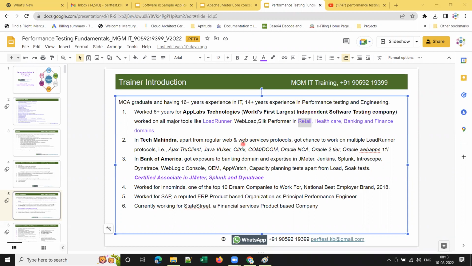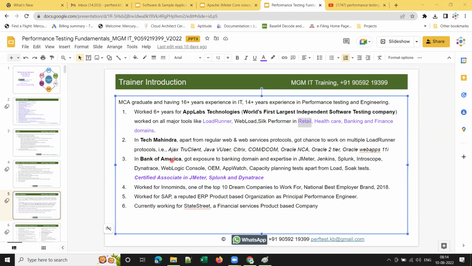3.5 years. There I got a chance to work on multiple LoadRunner protocols, let's say Ajax TruClient, Java Vuser, Citrix, COM/DCOM, Oracle NCA, Oracle 2-tier, Oracle Web Apps 11i, which most of the other performance testing engineers won't get a chance to. Hardly anyone will get a chance to work on 3 or 4 protocols, but luckily, I got a chance to work on around 10 plus protocols with LoadRunner.